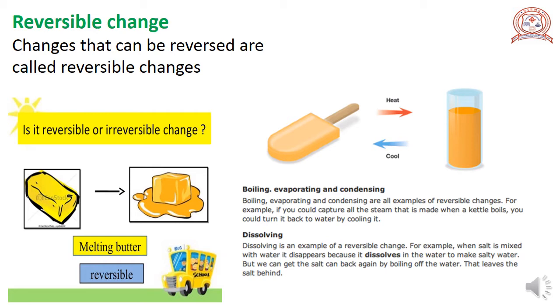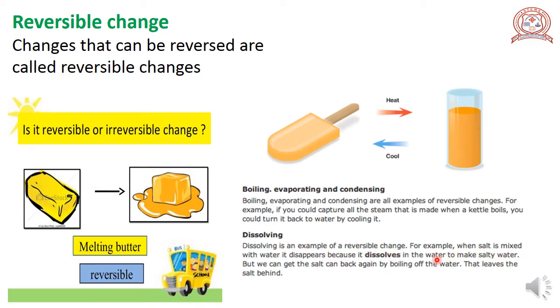Okay. So, boiling, evaporating and condensing are all examples of reversible changes. For example, if you could capture all the steam that is made when a kettle boils, you could turn it back to water by cooling it.